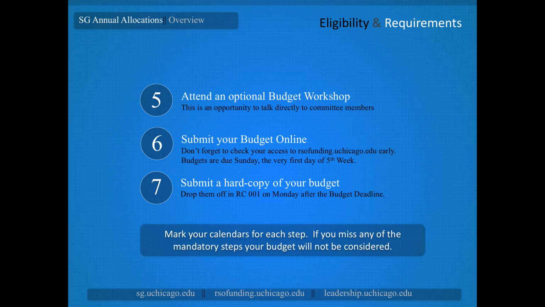Step 6 is submitting your budget online. All budgets have to be submitted through the RSO funding website. Budgets are due on Sunday of 5th week. Now keep in mind, that's the very first day of 5th week, not the end of the weekend after 5th week. And finally, you'll need to print a hard copy of your budget and drop it off in the Student Activities Center on Monday following the online submission deadline.